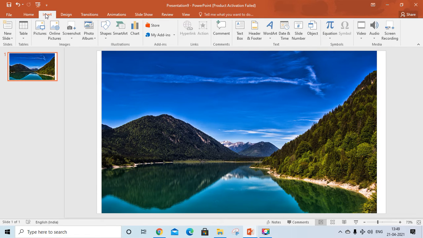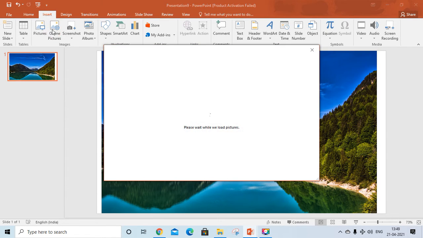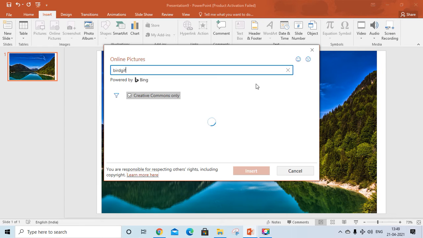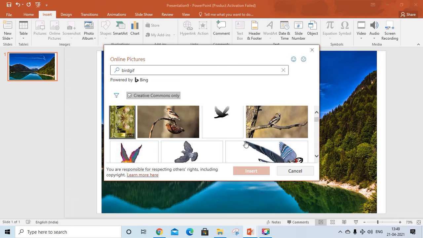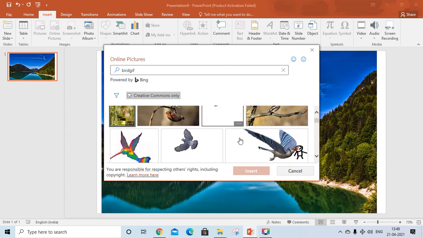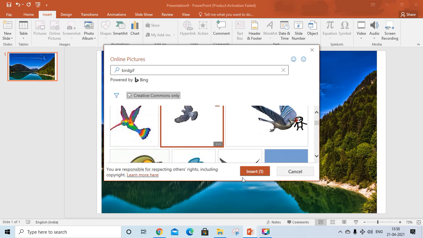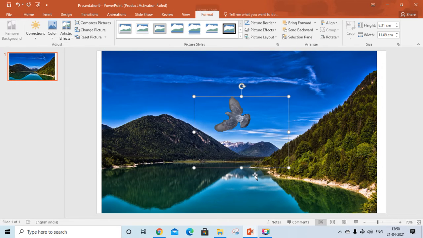First we'll select Insert and Online Pictures. We'll type bird GIF. So these are the bird GIF images. So I'm selecting one, click Insert.